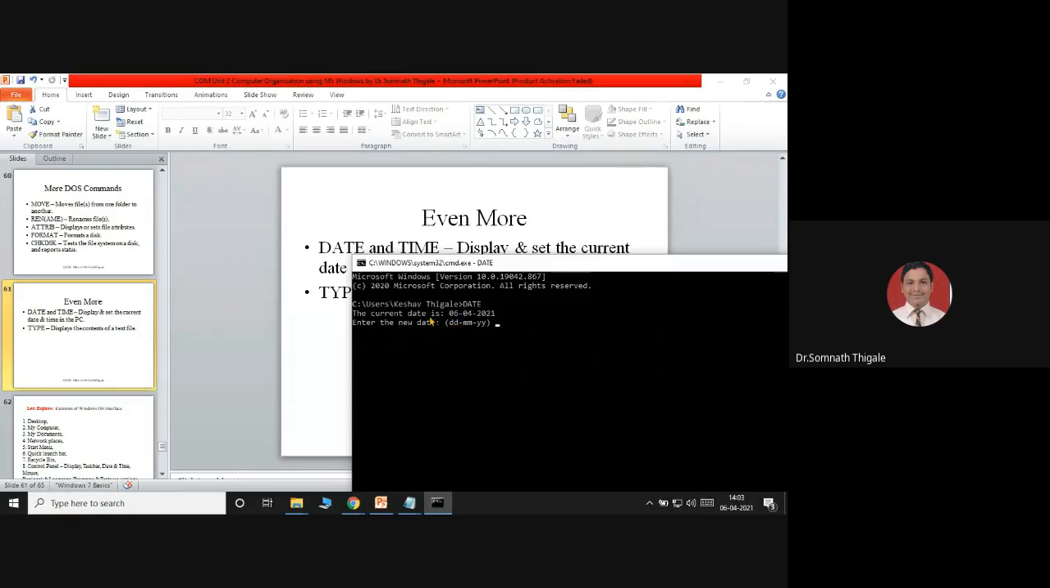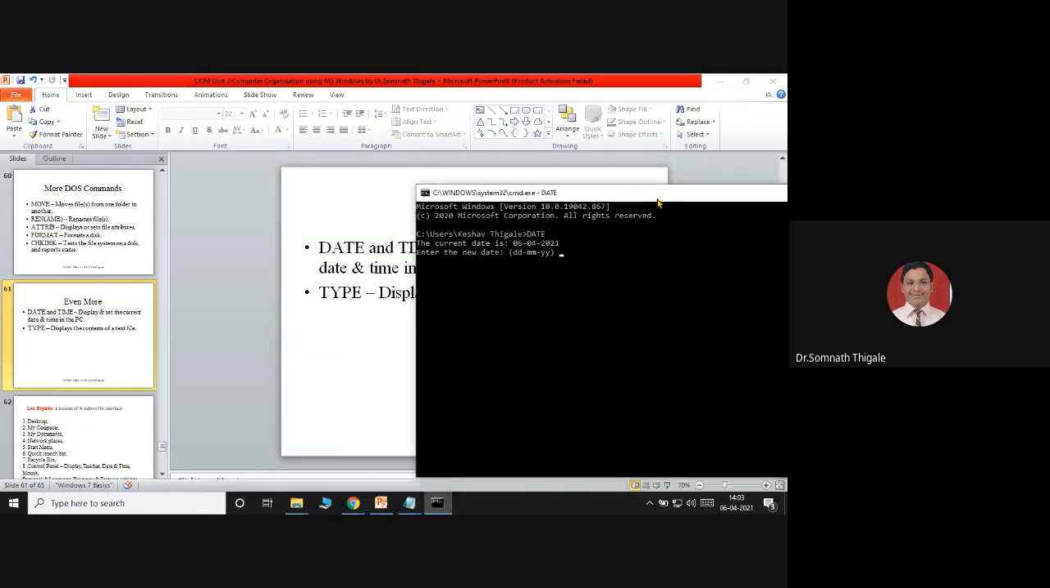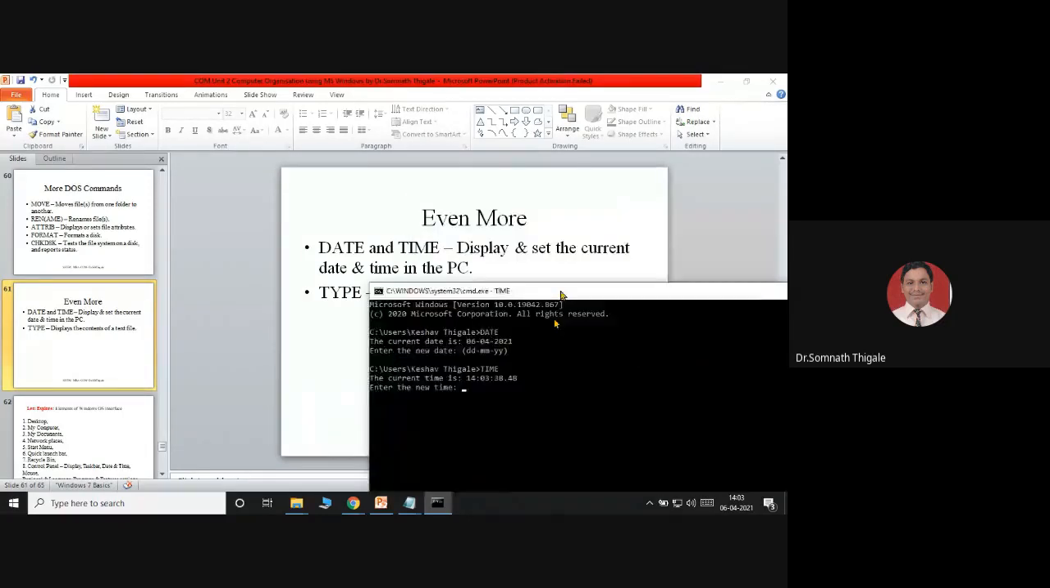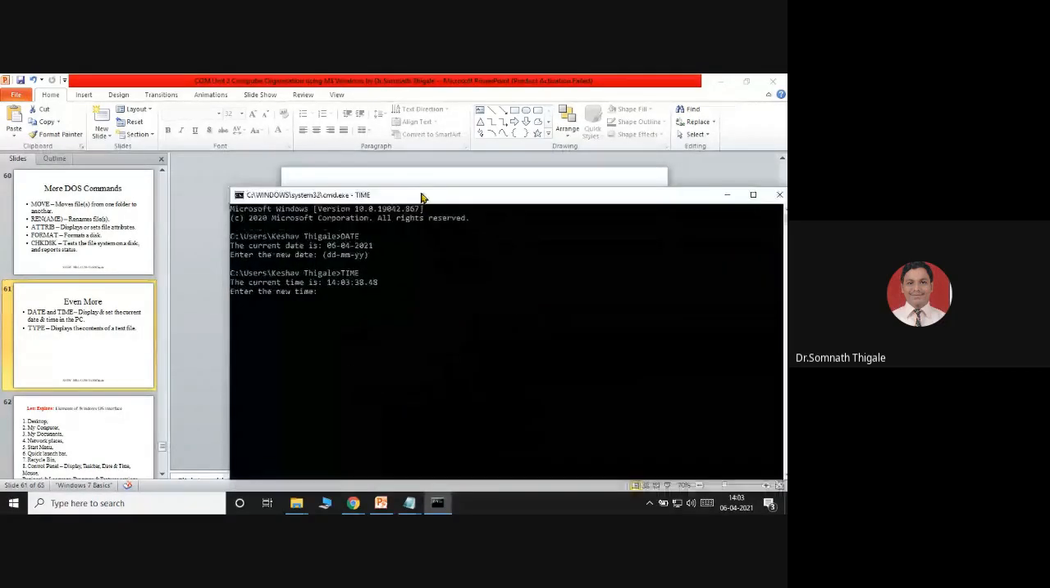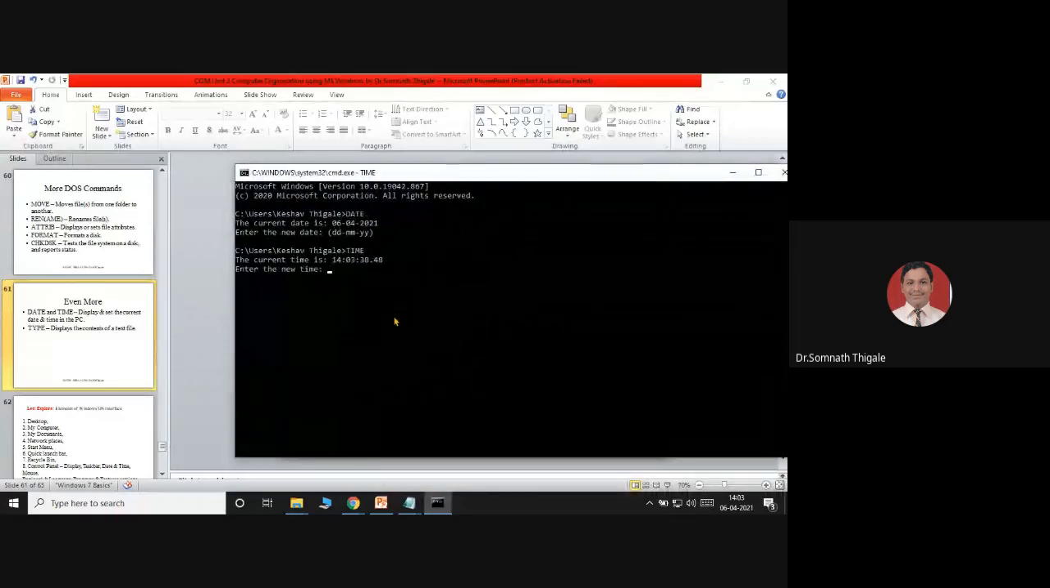So that is today's date, you can read it as dd yy. If you want to check the specific time, just type time. This is the present system time, you are able to check. Then if you want to set a new time in the specific format, you can check that.